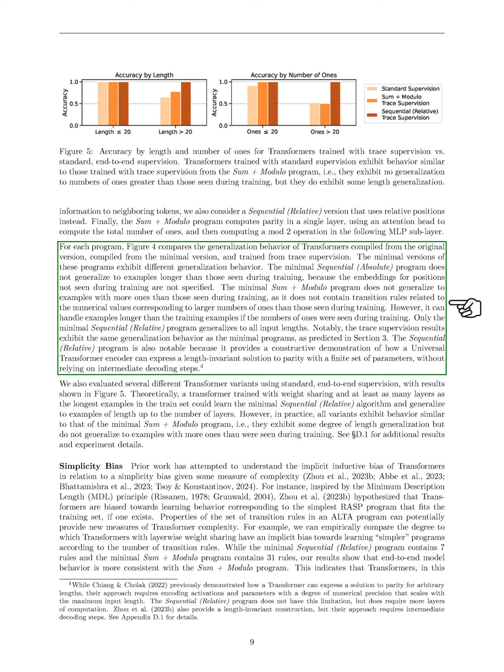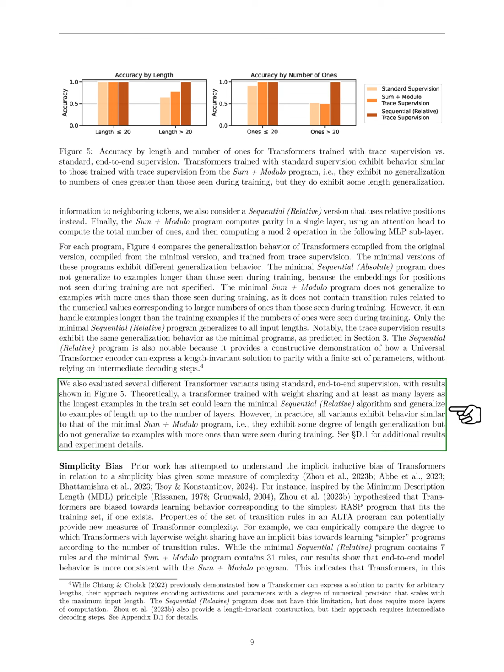Interestingly, the results from trace supervision match the minimal program's generalization behavior. The sequential, relative, program demonstrates how a universal transformer encoder can provide a length-invariant solution to parity without needing extra decoding steps. We also tested various transformer variants with standard supervision, and while theoretically, a transformer could learn the minimal sequential, relative, algorithm, in practice, all variants behaved similarly to the minimal sum plus modulo program, showing some length generalization but not extending to examples with more ones than seen during training.